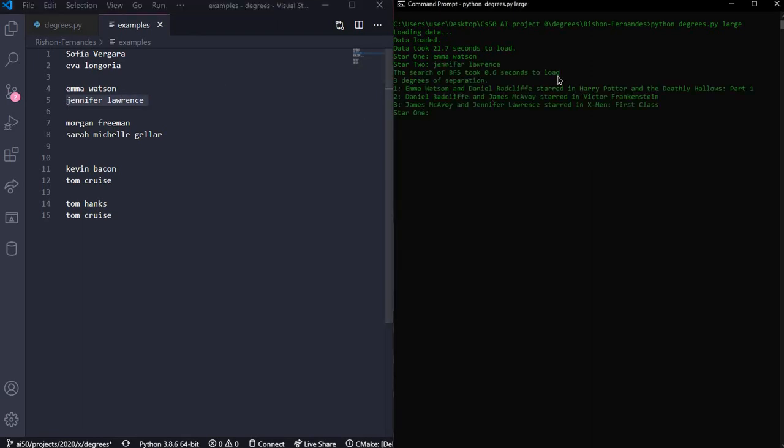Search of BFS took 0.6 seconds to load, nice. 3 degrees of separation. Emma Watson and Daniel Radcliffe starred in Harry Potter and the Deathly Hallows Part 1. Daniel Radcliffe and James McAvoy starred in Victor Frankenstein. James McAvoy and Jennifer Lawrence starred in X-Men First Class. So let's move on to the next 2 stars.